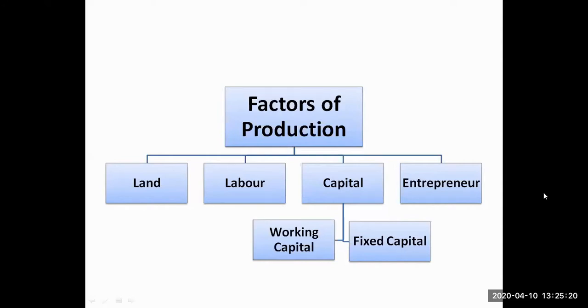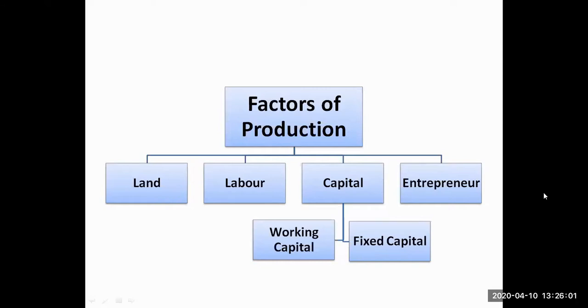But this money is utilized in buying such an equipment which can be used for years. For example, the machine which is used in the sugar industry, when sugar cane is converted into sugar. The machine we don't buy every day, we don't buy every month, we don't buy every year. It is used for 15 to 20 years. After that, we change the machine. It means the money which has been used in buying that machine, and I'm using that machine for 15 or 20 years, I call it fixed capital.